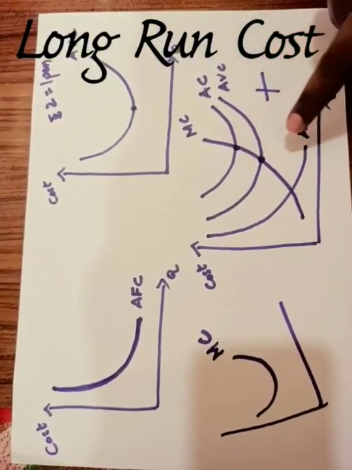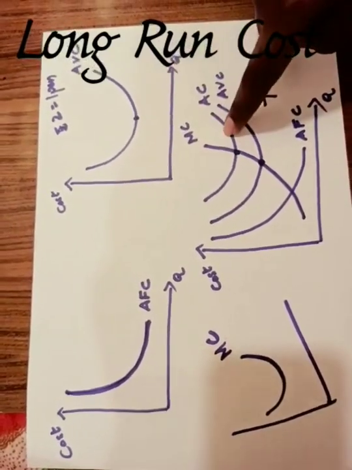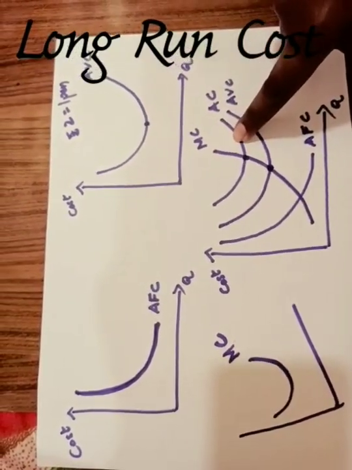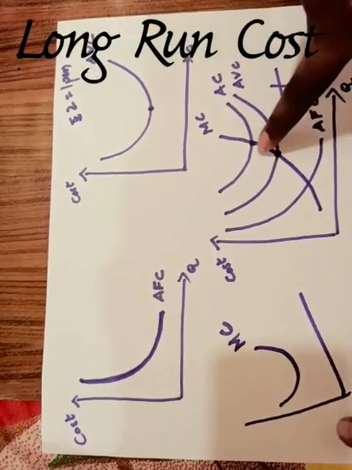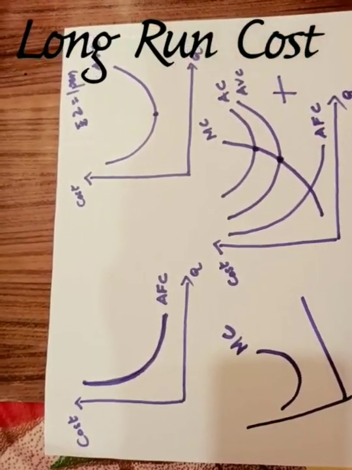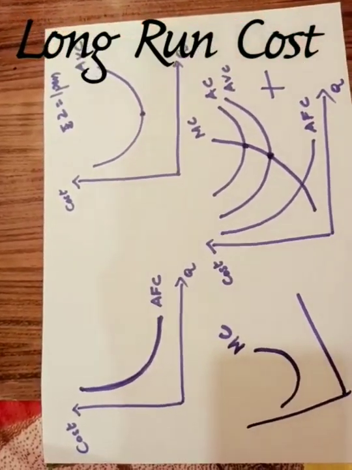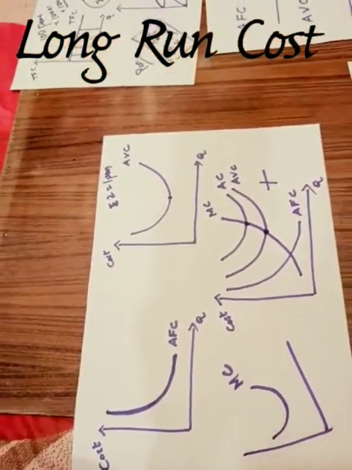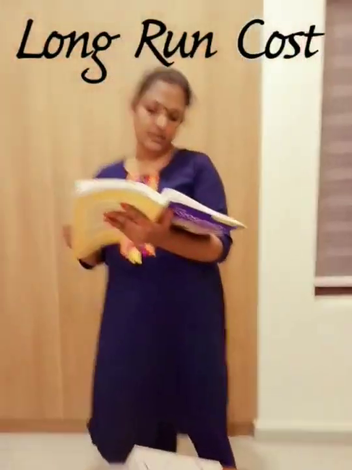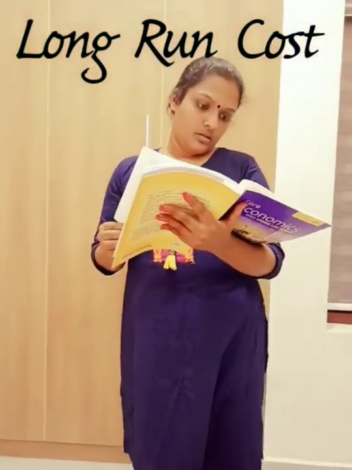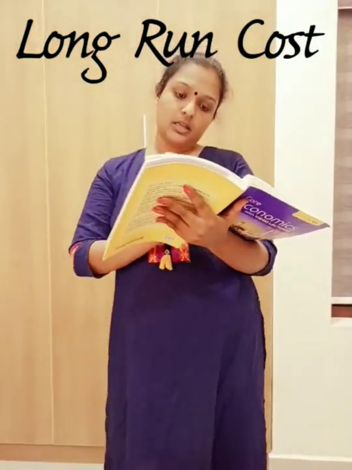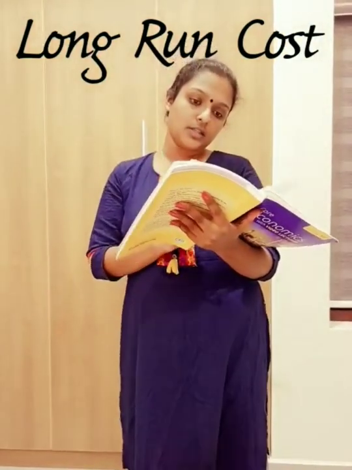If MC is greater, see, MC is greater and AC is lesser. So MC is greater than AC, AC rises. Understood? So this is the diagram. So this is the relationship between MC and AC. So that is all about cost.